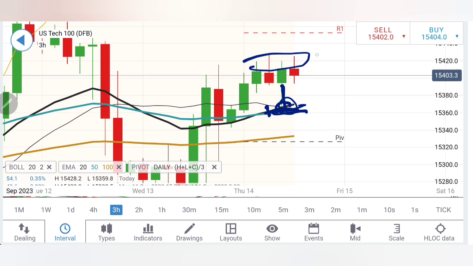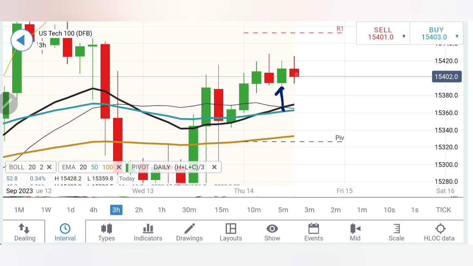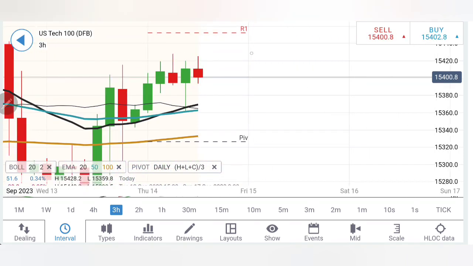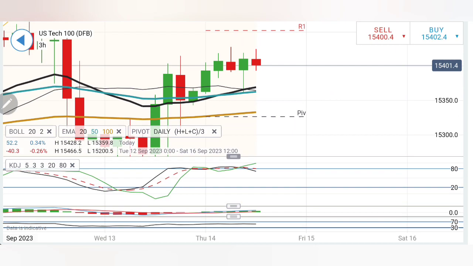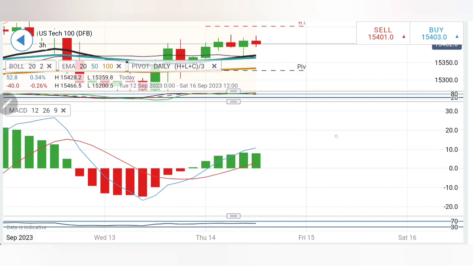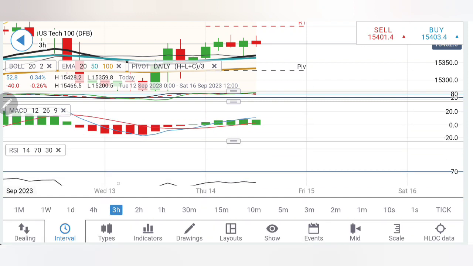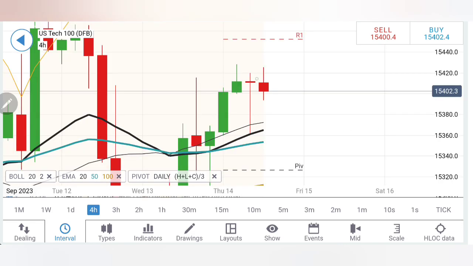Now see, this is a support, and the previous candle has seen a good tail. So if this candle stays beyond 15,440, 450 is where the bulls will try to take over. These are achievable levels. Beyond 15,420, you can stay long here. The stochastic is overbought and it is trying to cool. MACD is bullish, trying to converge. RSI is flat.